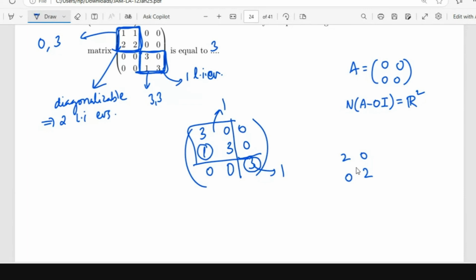If it is a repeated eigenvalue and you can write it in this diagonal form, then again for each part you have a linearly independent eigenvector. If you cannot put it in this diagonal form, and you can write it like this, then for this block you will have a linearly independent eigenvector.